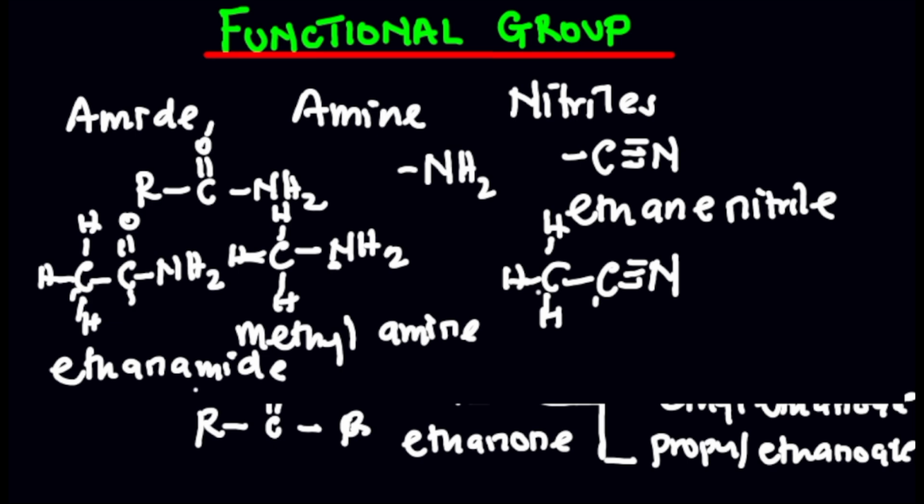So if you look at this very well, in the case of nitrile, we have nitrile here. In the case of amine, we have amine here. In the case of amide, we have amide here. That basically means all these functional groups are used as the suffix, and the reason they are used as the suffix is because they determine the chemical properties of that compound.